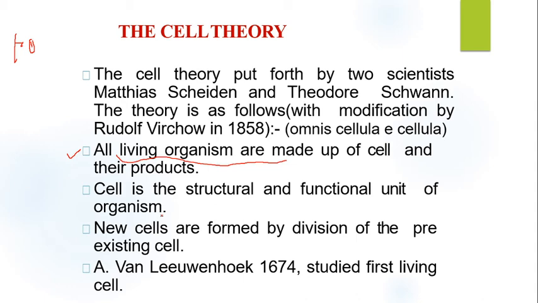Means life को sustain करने के लिए जो भी activity required हो वो cells perform करे. For example, in the case of a plant cell it must perform photosynthesis, and next respiration, excretion; all these activities must be performed by the cells. That's why it's called the structural and functional unit of organism. Next point, new cells arise from pre-existing cells. यानी पहले से present cells से new cells arise होती है. Already we have discussed it.